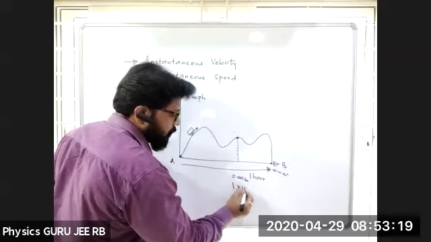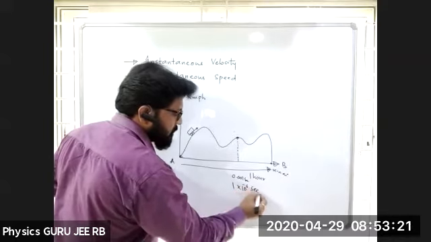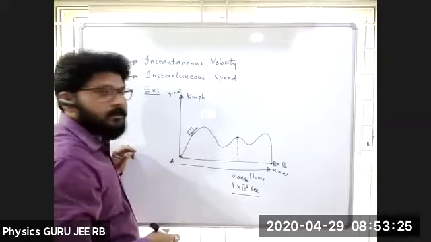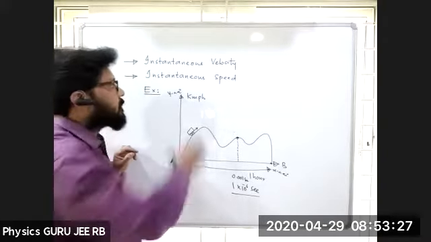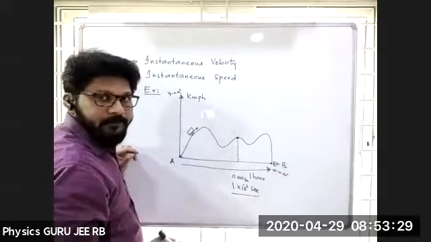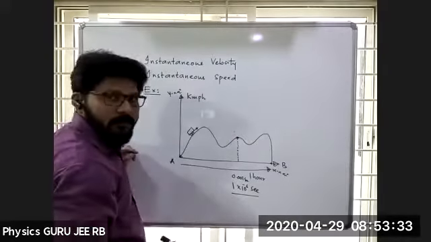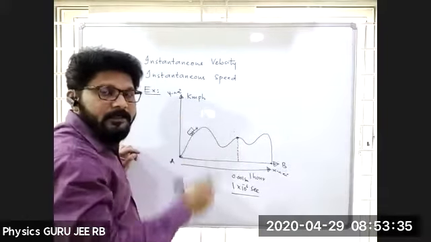Milli means 10 to the power of minus 3 seconds. In 1 millisecond, what is its speed? That is called instantaneous speed, or what is its velocity? Instantaneous velocity, at that particular instant of time.